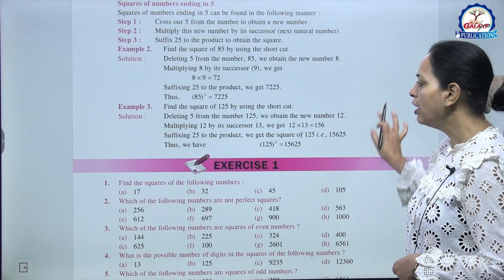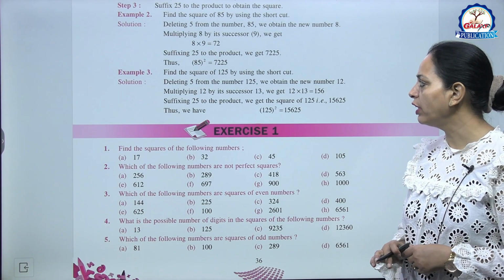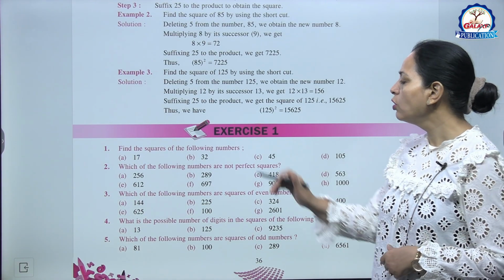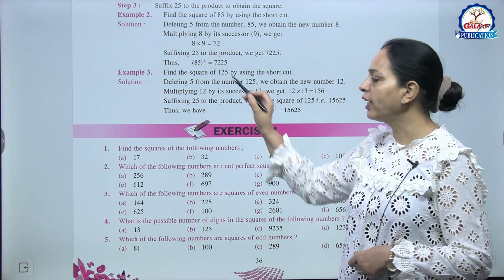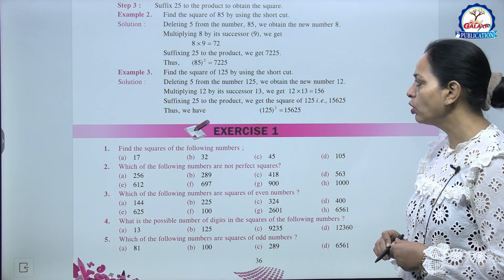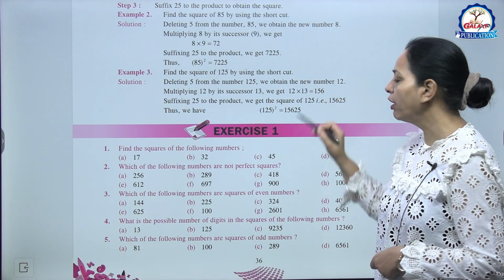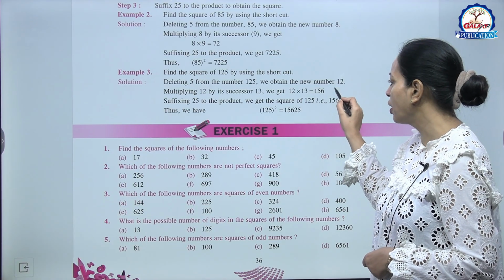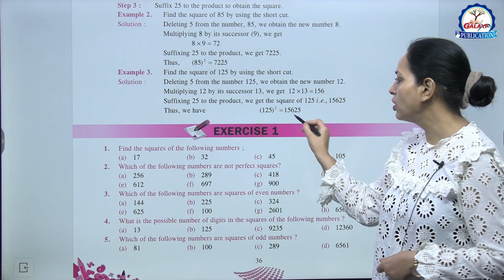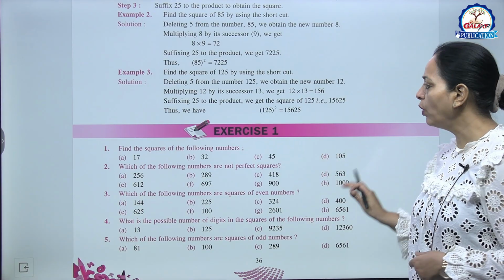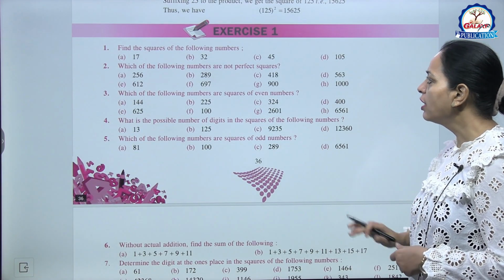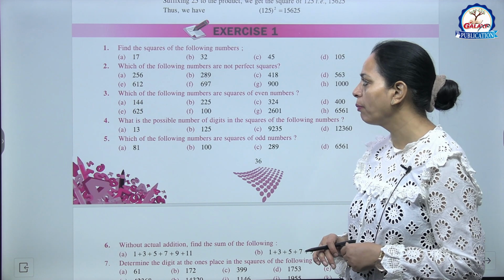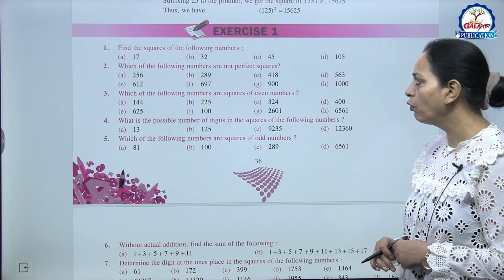Now example 3, find the square of 125 by using the shortcut. So delete 5 from the number, we are getting 12. So 12 into 13, that is 156. So 156 as it is, इसके पीछे हम लगा देंगे 25. So this is the answer. So very easy and very interesting. Now exercise 1, question number 1. Find the square of the following numbers.